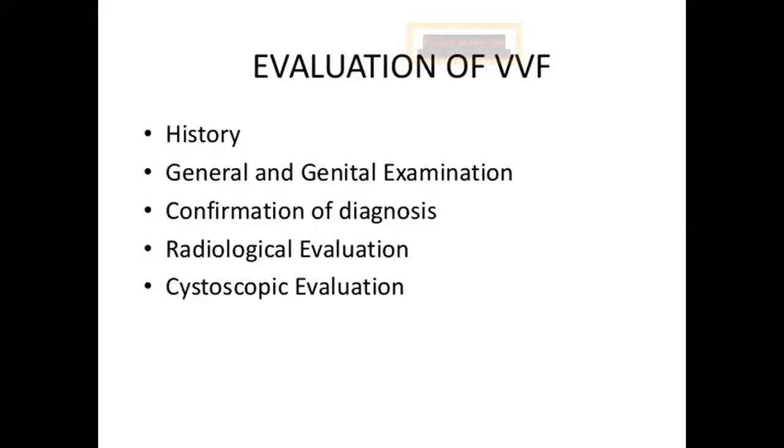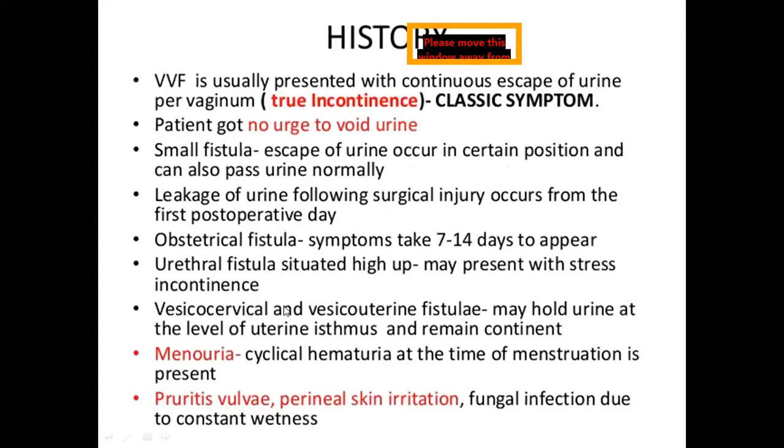So how will you evaluate a case of vesicovaginal fistula? You should take a proper history, do general and genital examination, and confirm the diagnosis by radiological and cystoscopic evaluation. In the history, the classical symptom in vesicovaginal fistula is continuous escape of urine per vaginum.